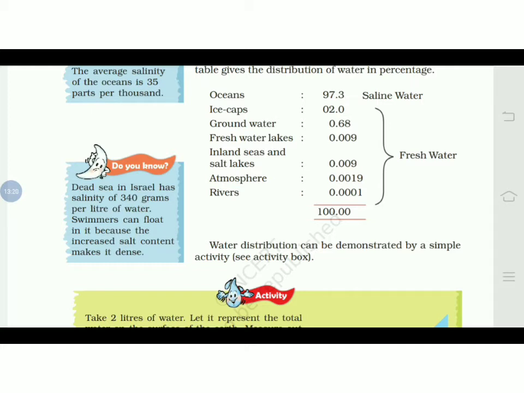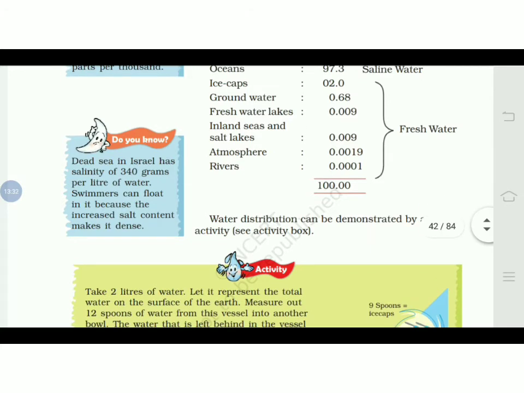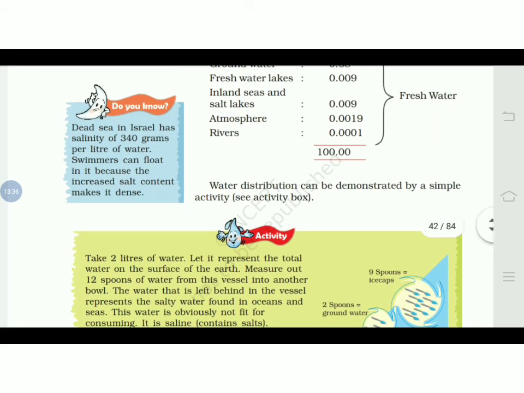We can float on that water. So those who do not know swimming can also go in the sea without fearing, because without getting afraid you can move in the water.